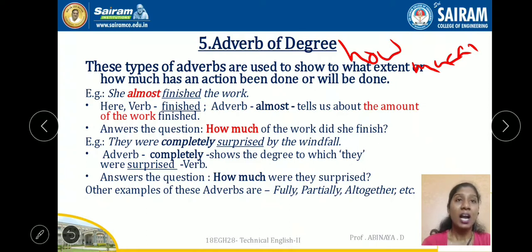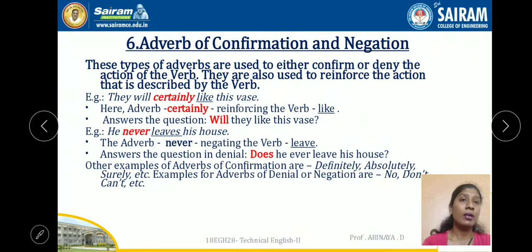So finally, adverbs of degree tell us to what extent and how much an action has been done. Okay, let's go for the sixth type of adverb. Adverbs of confirmation and negation. These types of adverbs are used to either confirm or deny the action of the verb. We are using these adverbs to confirm a question or to deny an action. So what are those words we are using to confirm an action and deny an action?